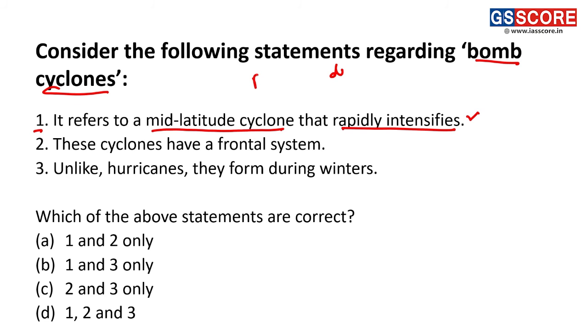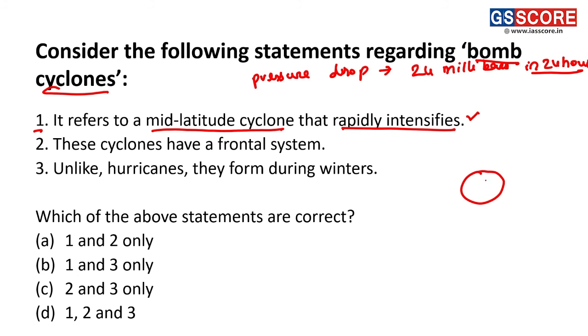There is a pressure drop of around 24 millibars in 24 hours. So this is a very basic condition for the formation of this bomb cyclone. And here one more thing happens. When this low pressure region is moving, it is basically happening in the season of winter, and on the coast of the United States of America,